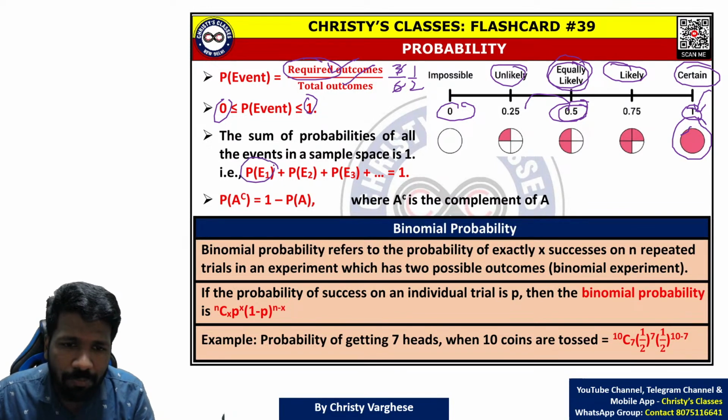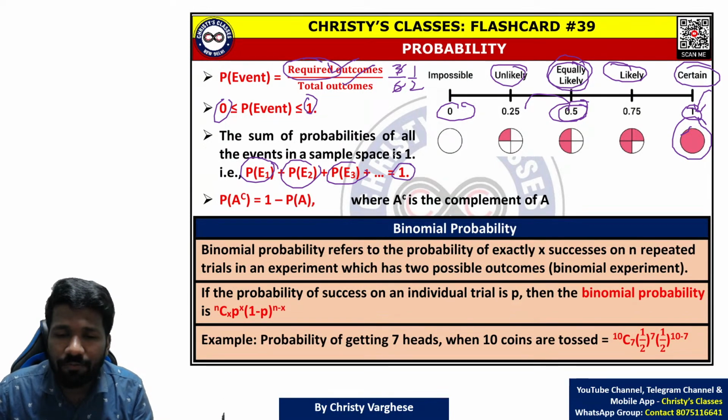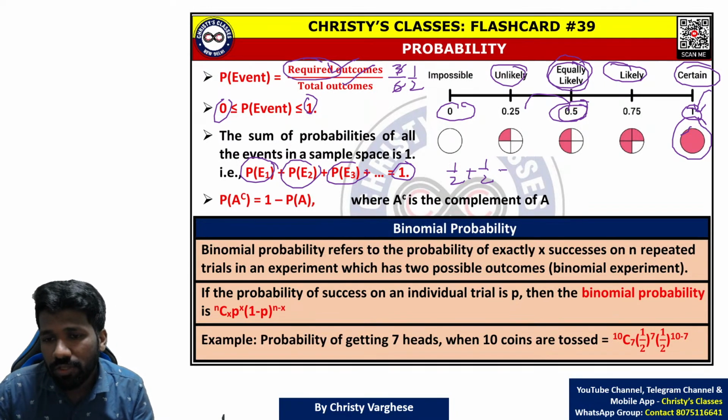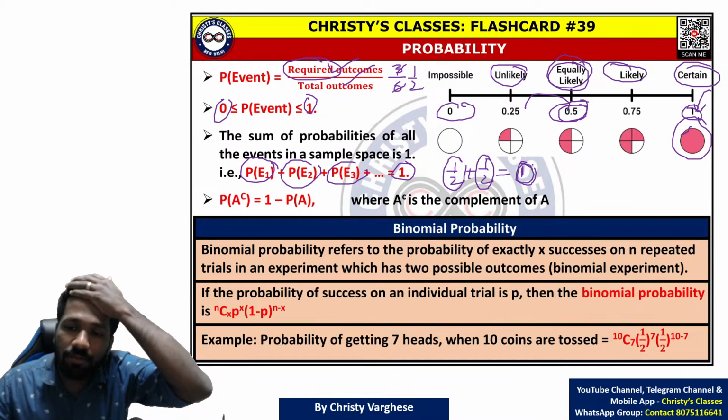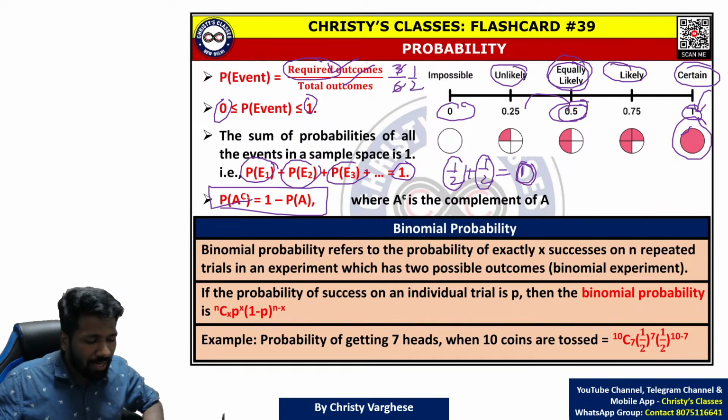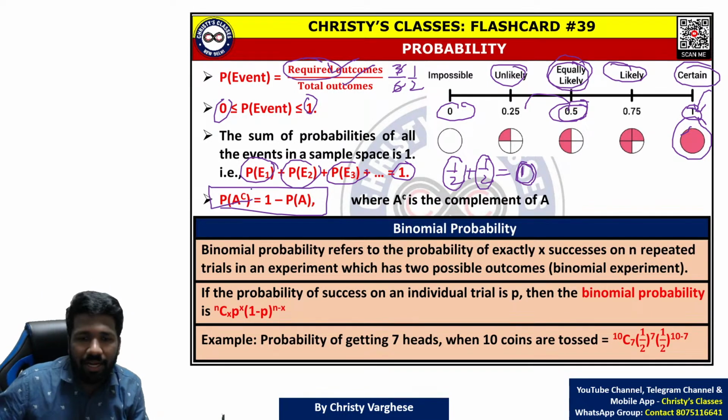And all the events' probability added will always be 1. For example, head occurring chance is half, tail occurring chance is half. If you add these two, you will get 1, right? So the sample points are head and tail, and if you add the probability of both sample points, you will get 1. And in many questions in the probability chapter, this complement idea will help you a lot.